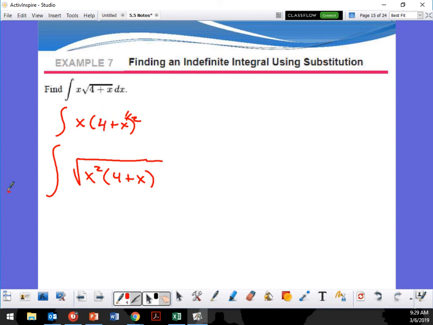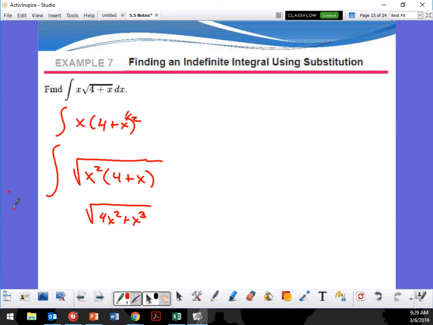So the square root of 4x squared plus x cubed. I'm just thinking if we can do something. We can say that x cubed is u. Then when we find the derivative, it's going to be x squared, and we can change it.